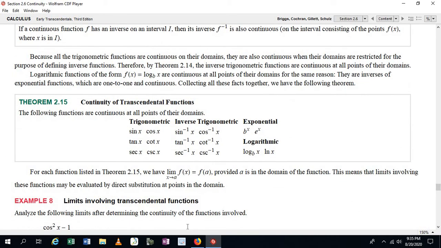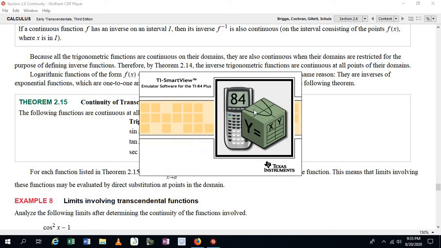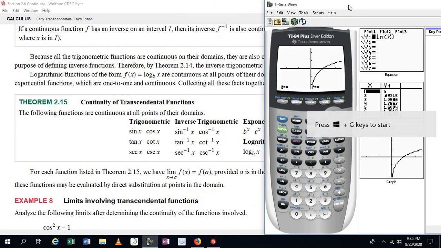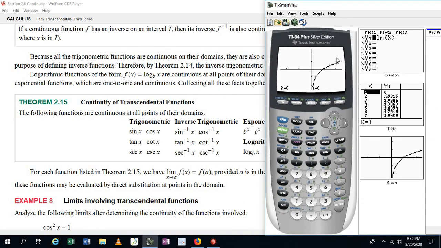Now, logarithmic functions, let me graph a logarithmic function on the calculator. So here's an example of the natural log of x. The graph of natural log of x looks like this. And there is a vertical asymptote at x equals 0. So it never reaches that vertical asymptote. And I think you can see from this graph that it's defined only for values of x that are greater than 0. So the domain of this function is all x values greater than 0.